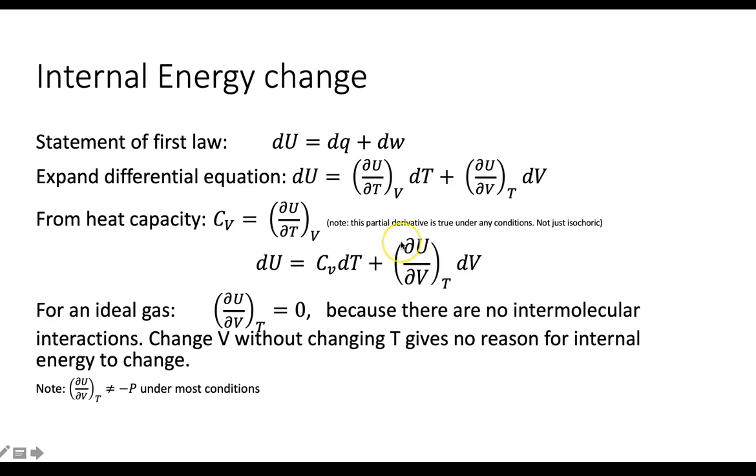And then the second term is the partial U with partial V at constant T. That means, how does the internal energy change as we change volume, holding temperature constant? If we are considering an ideal gas, that term is equal to 0, because there's no intermolecular interaction. So if you change the volume and there are no intermolecular interactions, it doesn't matter whether you're pulling them apart, because you're not breaking or forming any intermolecular interactions, and if temperature's not changing, there's no change in internal energy.